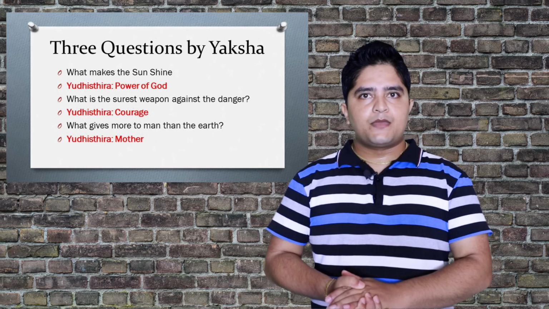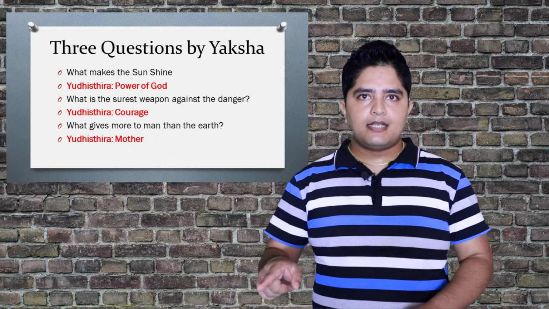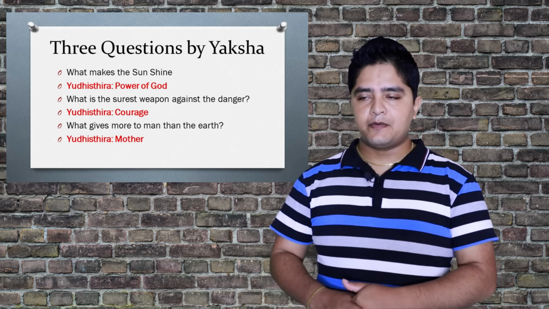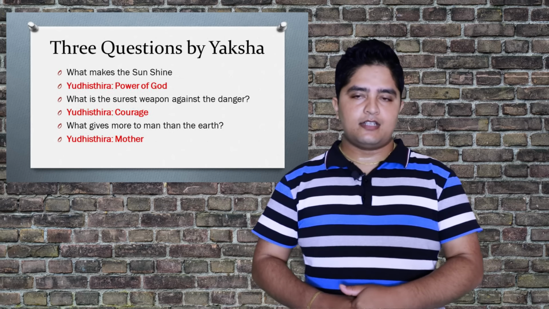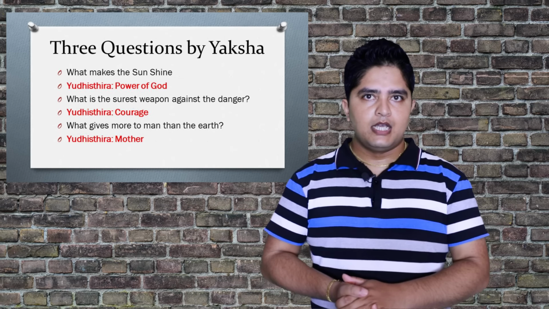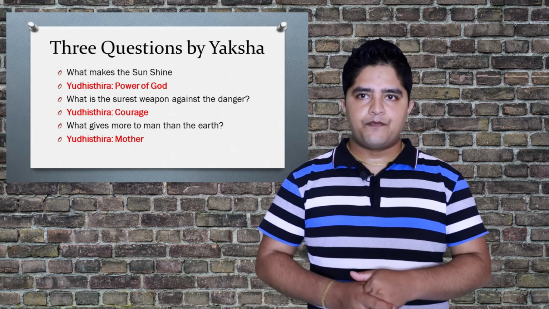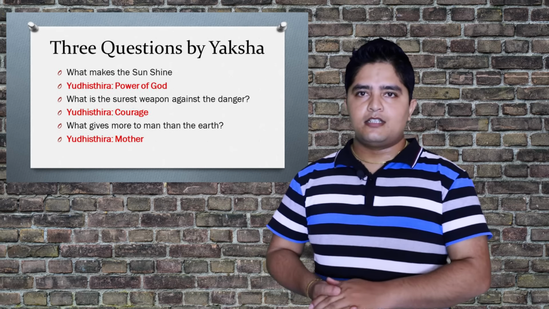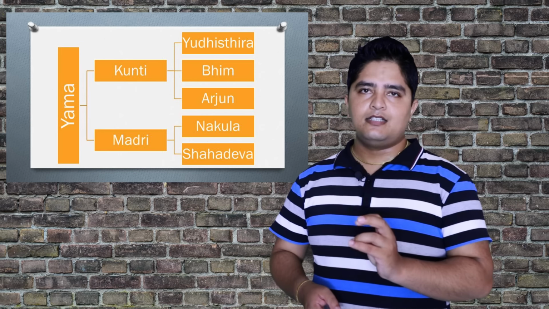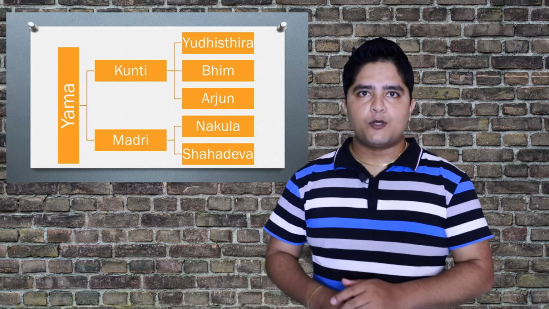Yudhisthira said, please make Nakul alive. And after that Yaksha questioned, why Nakul, why not Bhim, why not Arjun? Yudhisthira said, I have two mothers, Kunti and Madri.